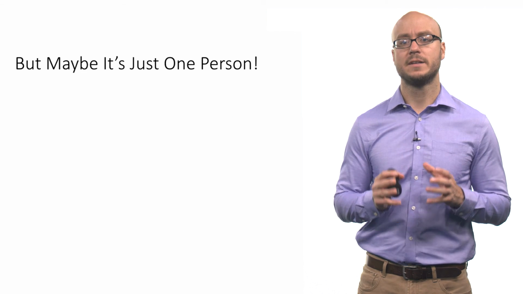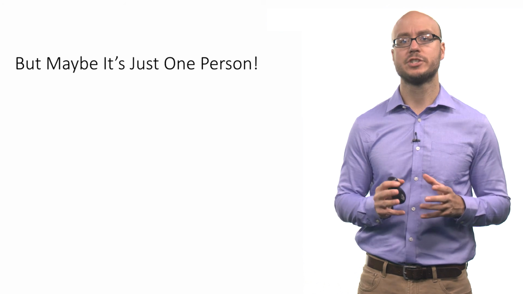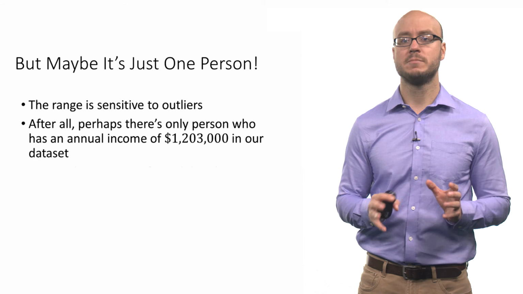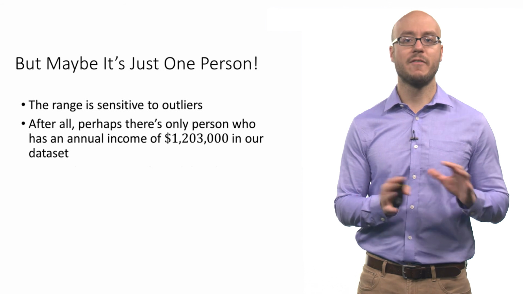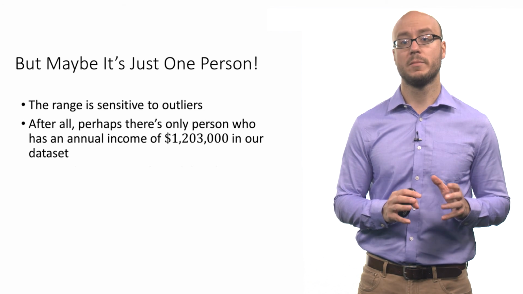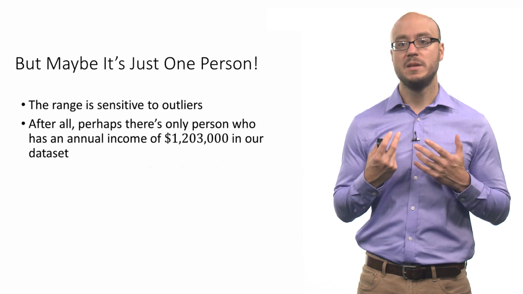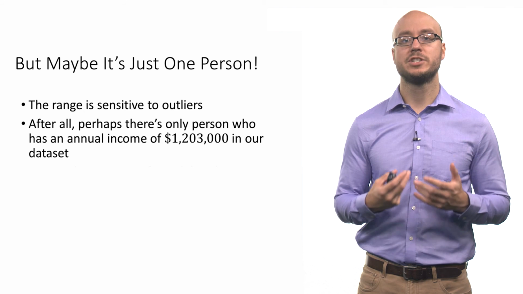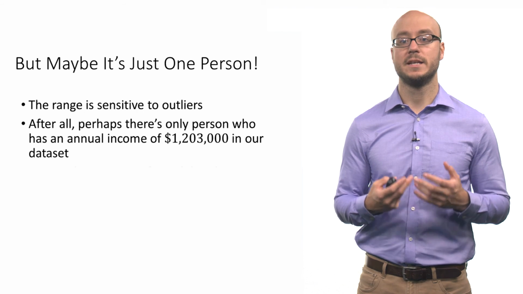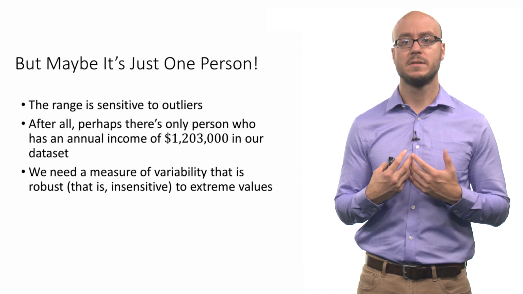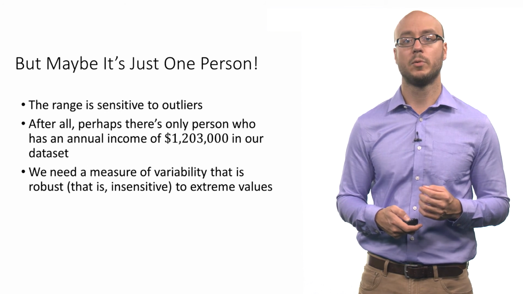But the problem is that that measure of variation or spread might be based on only one person. That's because the range is sensitive to outliers. So suppose in our data set there's really just one person making over $1 million, and then everybody else is around the mean, the median, or the mode. This measure of variation or spread is going to be misleading, because the range is not robust. It is sensitive to extreme values. So we need a measure that is more robust, that is insensitive to these outlying points.